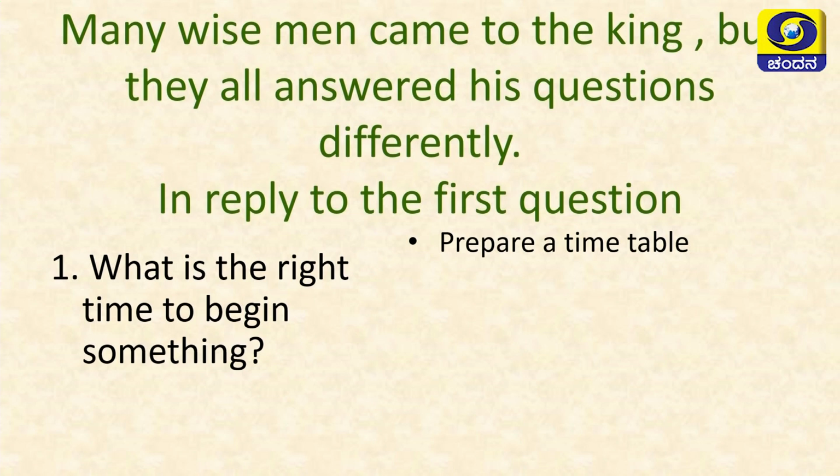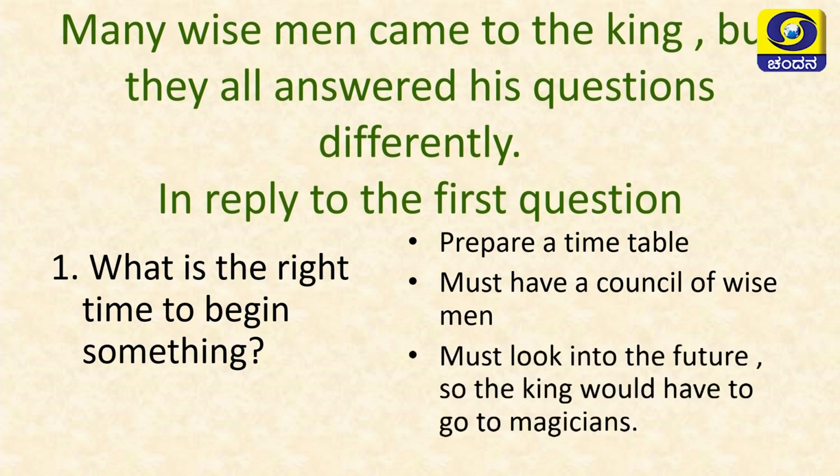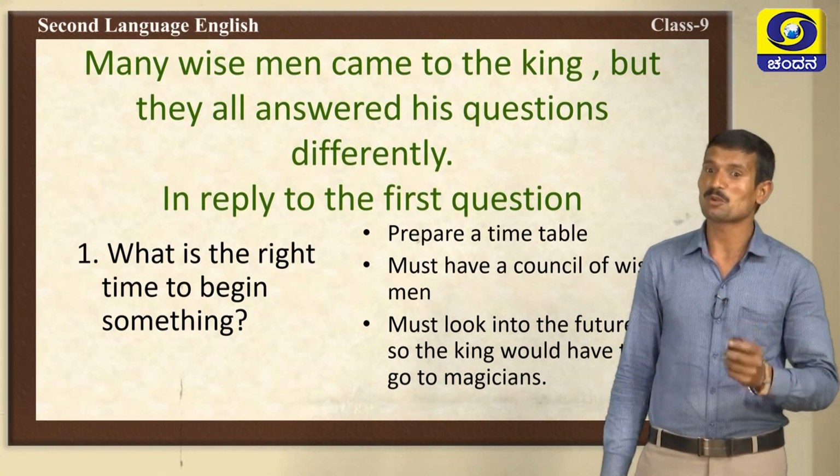Is it possible to follow a timetable every day, every time? No, it is not possible, because we can't predict future things. So, the king didn't accept this. Then the king must have a council of wise men to help him act at the right time. Next, the king must look into the future to know the right time. So, the king would have to go to the magicians. Magicians can help him take the right decision at the right time. This is the first question and the answers by the many wise men.